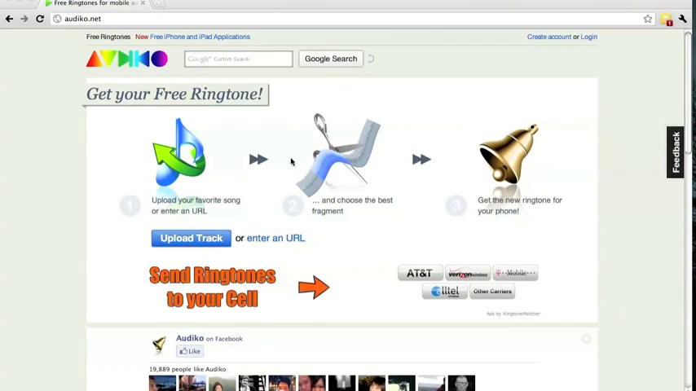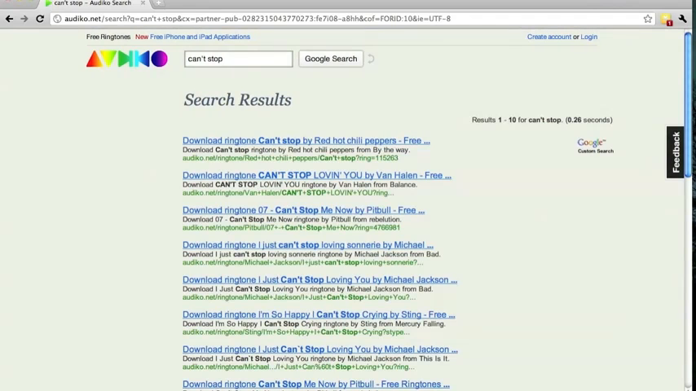I'm going to explain to you how to get free ringtones for your iPhone mobile device. So first you're going to want to go to autoco.net, it'll be in the description, and you can upload your favorite song, or you can enter a URL. But I just use a Google search at the top, so I'm searching Can't Stop by Red Hot Chili Peppers. Usually the one at the top tends to be the better one.